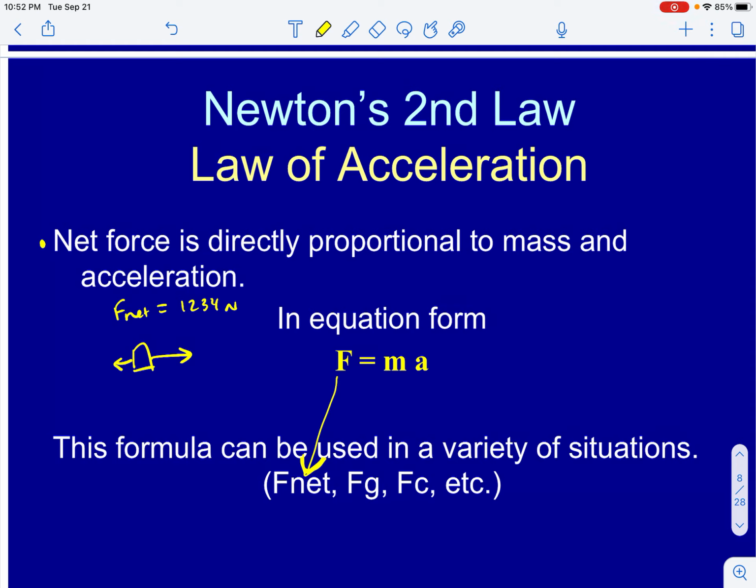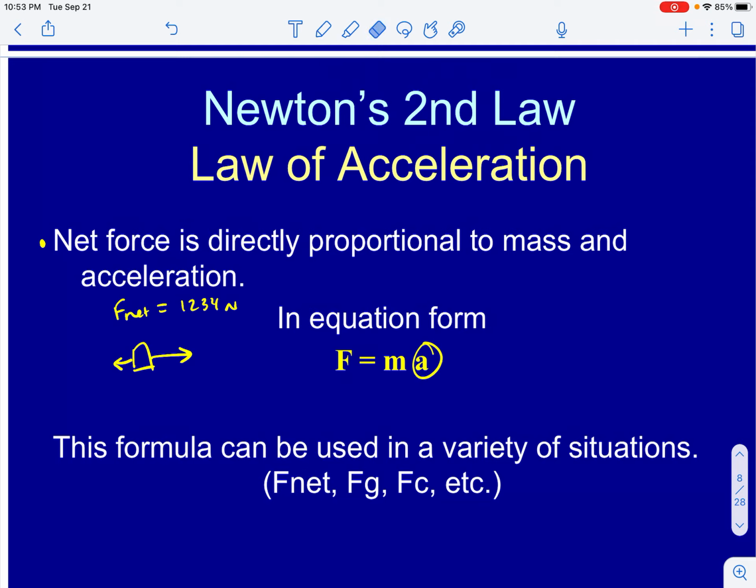We learned this on day 1 of this chapter, where we were learning how to draw and interpret free body diagrams. So if we are using this equation where that F represents my net force, I'm going to have to go and figure out what that net force is. I'm going to plug it into the equation, and that's going to allow me to determine what the acceleration rate is for my object.